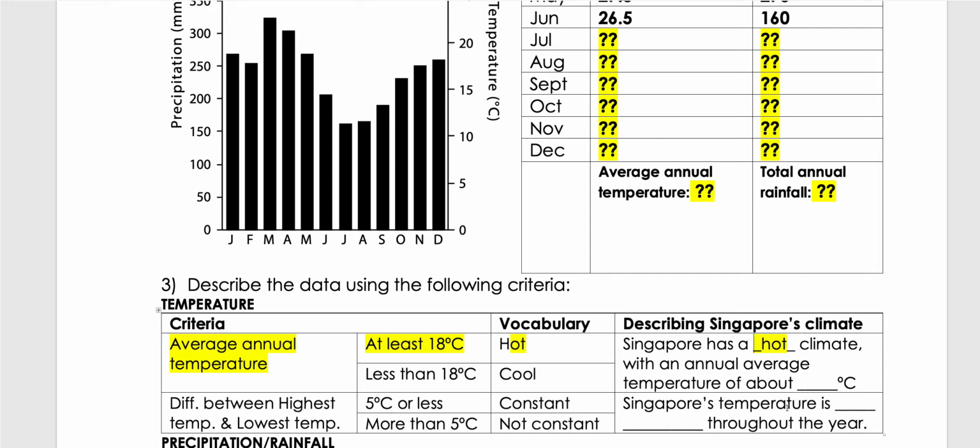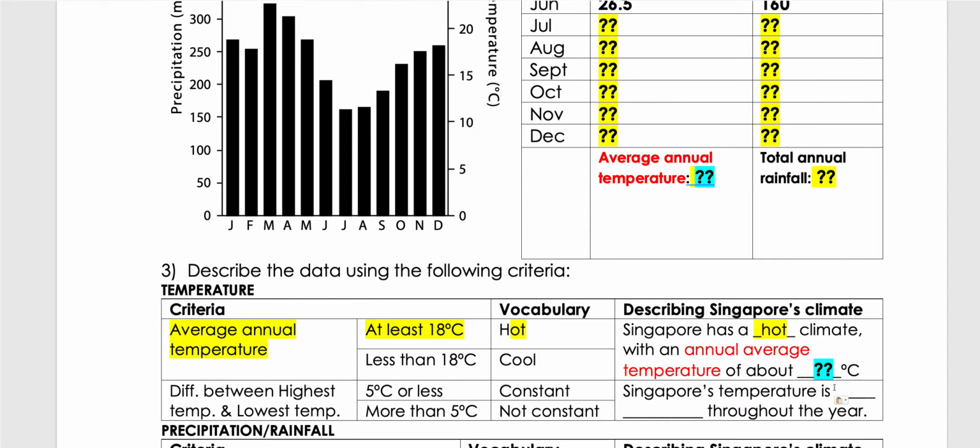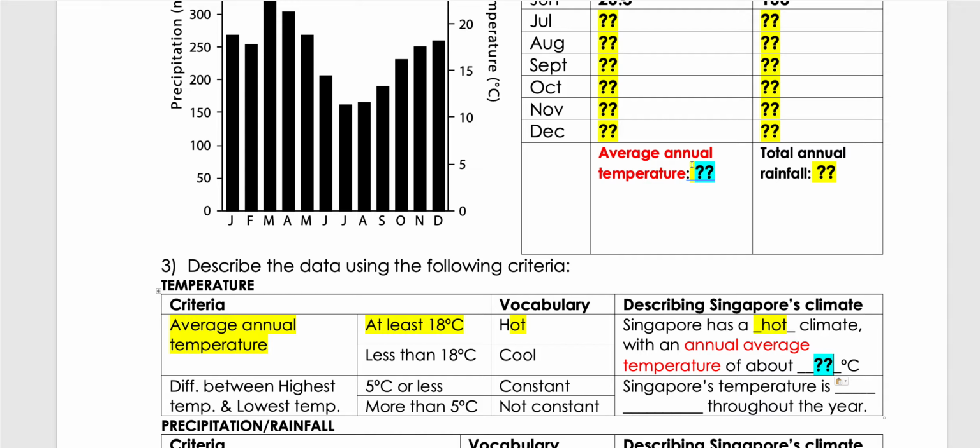Then, having claimed that it is hot, we need to back it up with evidence, just like if I claim that I'm the tallest teacher in school, I need to back it up with evidence. So what's our evidence? We use the average annual temperature that we have calculated from here. If you claim that it's hot, add in the average annual temperature you have calculated. Let me use a different color to indicate. I don't want to see a question mark in your response. You're supposed to calculate it yourself, so when I mark it, I want to see your own answer.